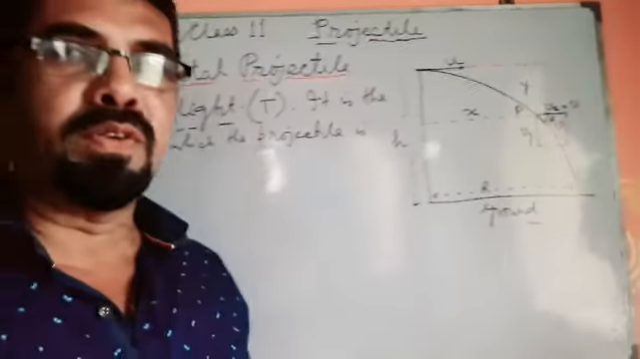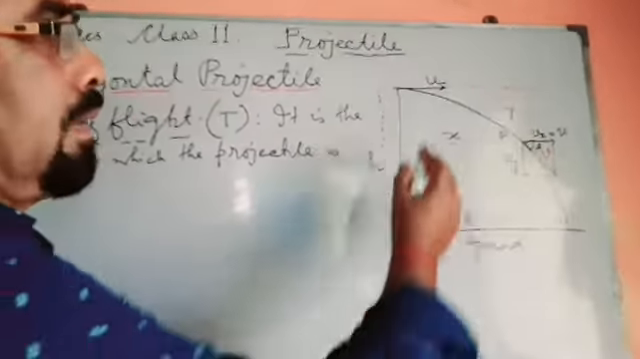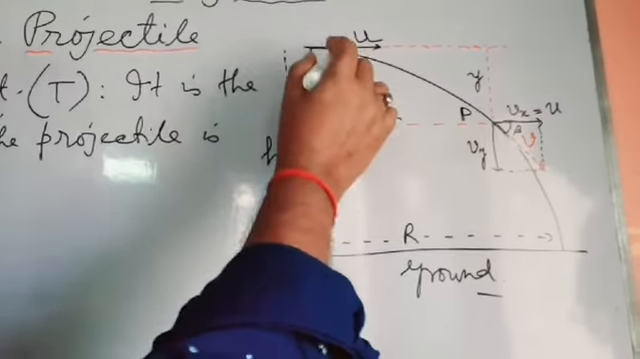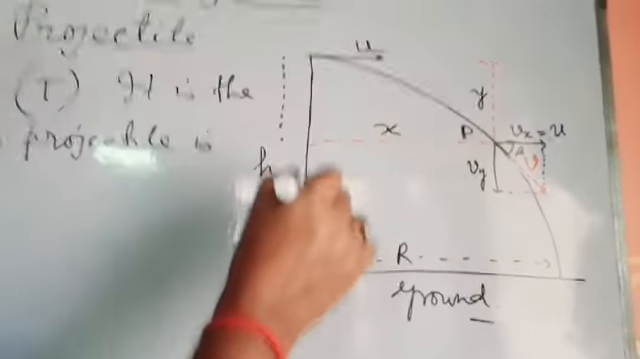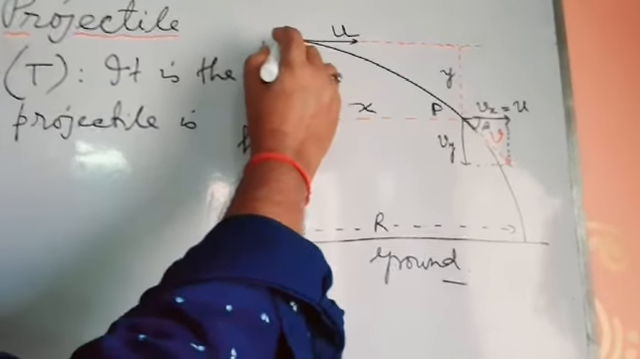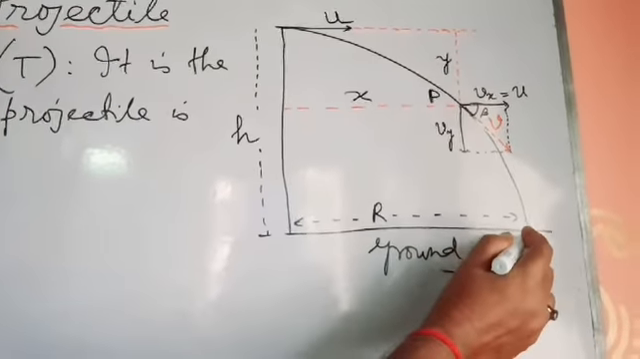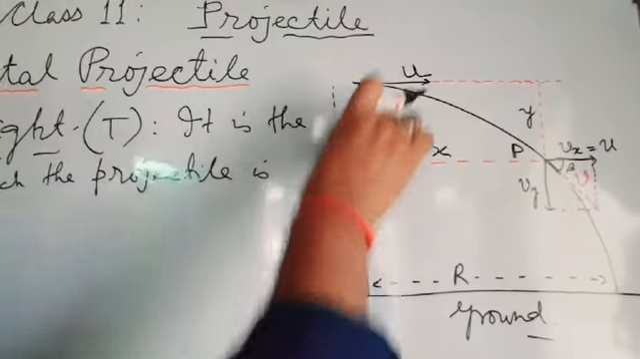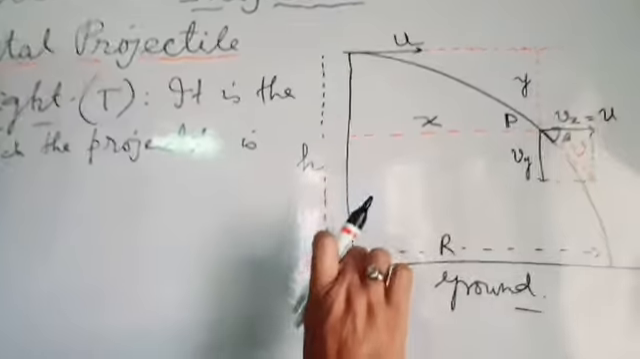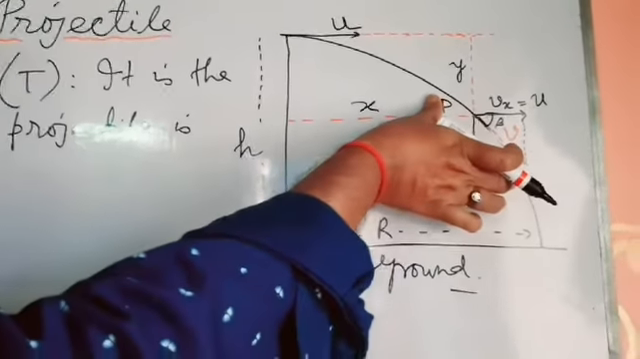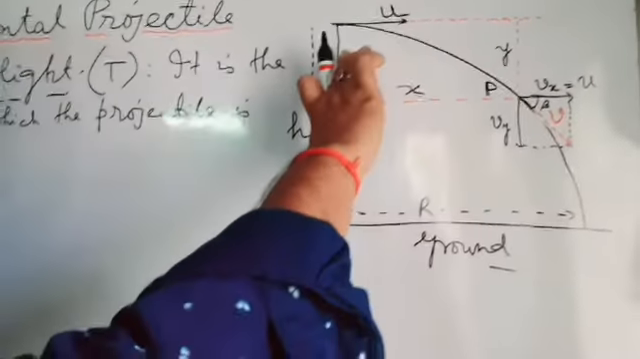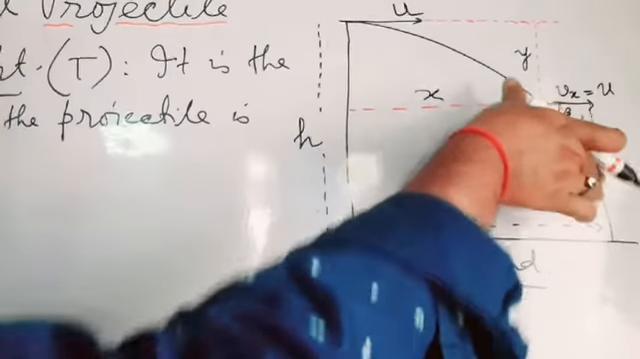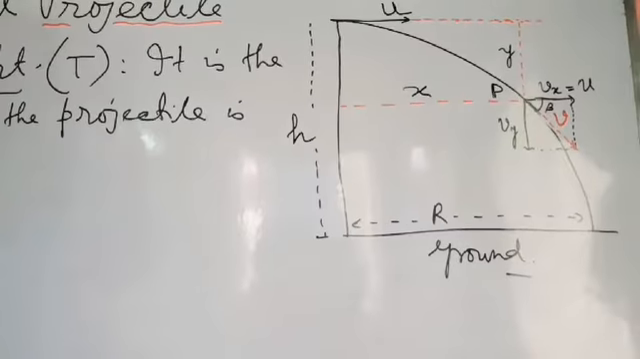Now we calculate the time of flight. Time of flight means the time taken by the projectile from here to here. So practically also we have shown that the time taken by the object from here to here is equal to the time taken by another object when it is dropped from here and it travels down h distance. So this time is equal to this time. So time of flight to calculate, we better calculate this one. So this time is equal to the time of flight.